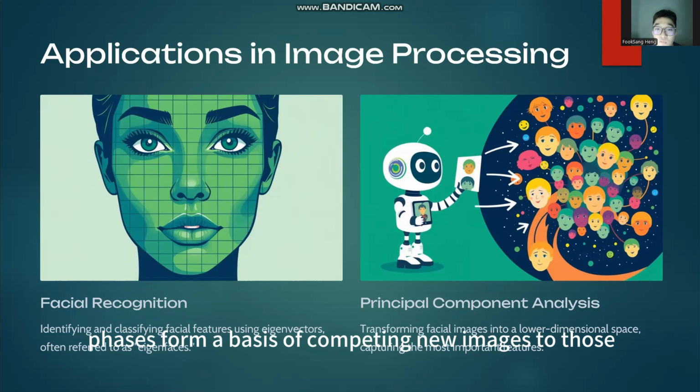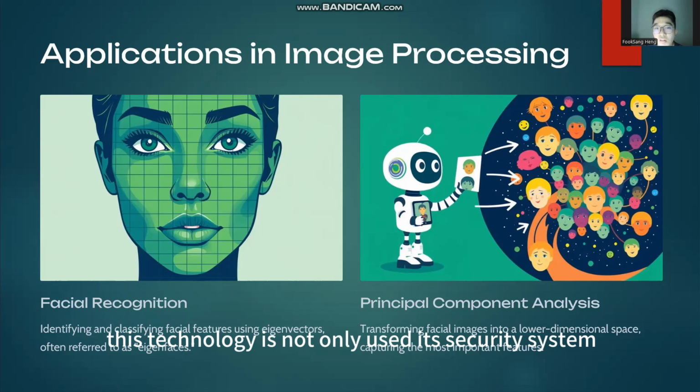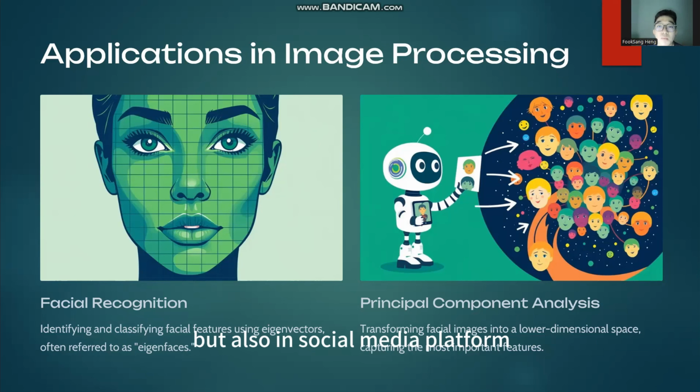These eigenfaces form a basis for comparing new images to those in a database. Eigenvalues help in determining which features are most significant, thus allowing for quick and efficient recognition. This technology is not only used in security systems, but also in social media platforms and smartphone cameras for identifying faces.